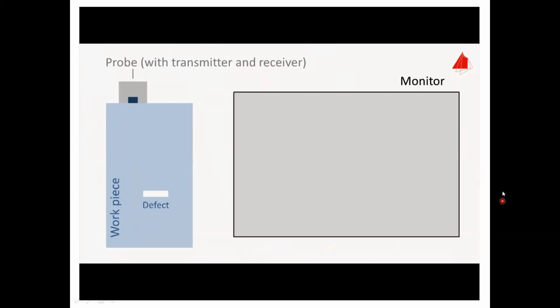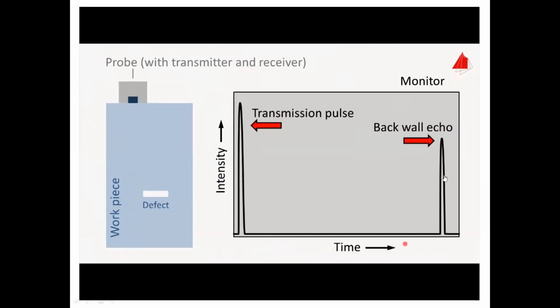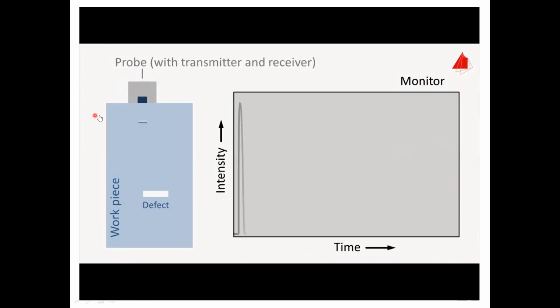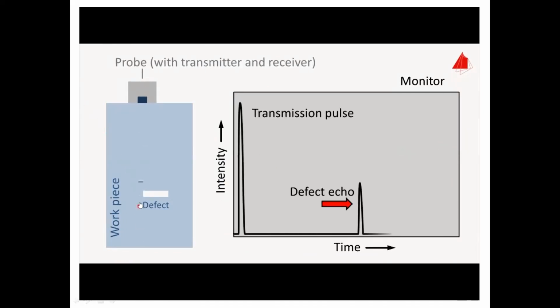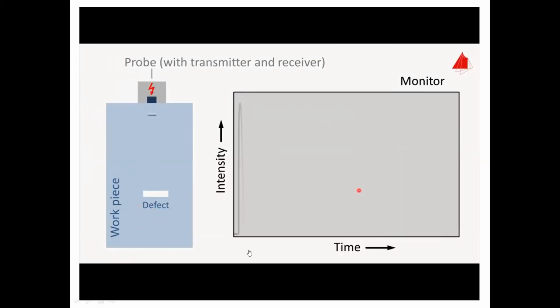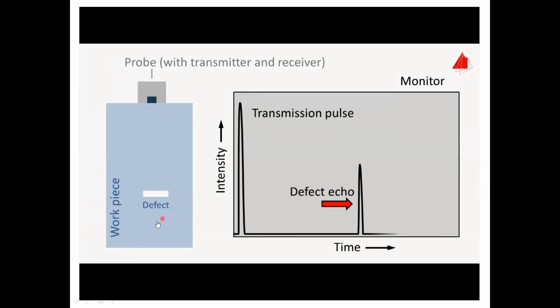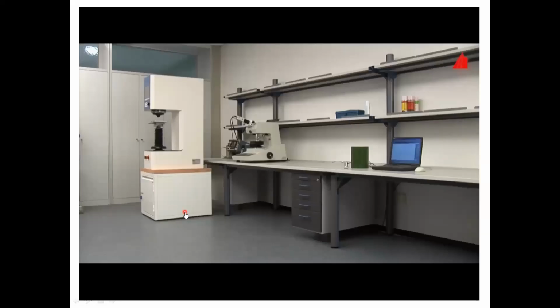Okay, on the CRT screen, this is the intensity, this is the time. Now see this. We are sending the wave. This is the transmitted wave echo. This is the back wall echo, meaning the reflected wave echo from the end of the surface. Now we are sending again, see this. Here we have a defect. This is the extra echo because of the defect. See this. Here there is no back echo, because the total wave is reflected from the defect itself.